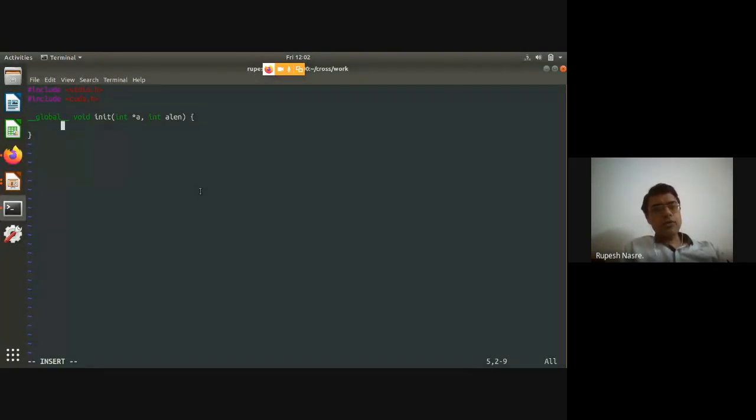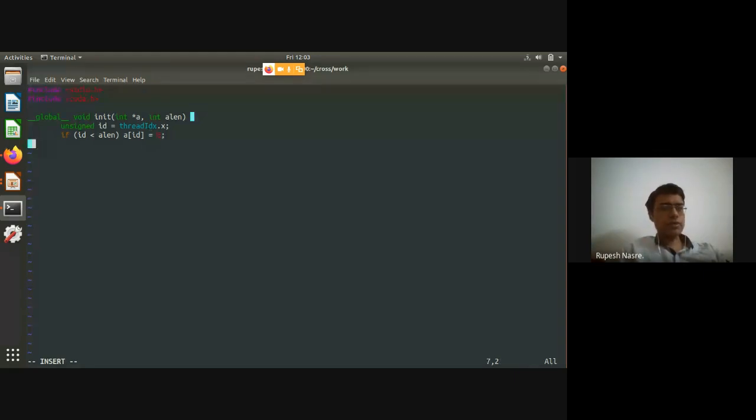Okay, so we want to initialize this array to all zeros. So one way in which I can do is to use thread ID, and that I'm going to declare here, where I'm going to say threadIdx.x, and if id is less than array length, then I'm going to say a of id equal to 0.